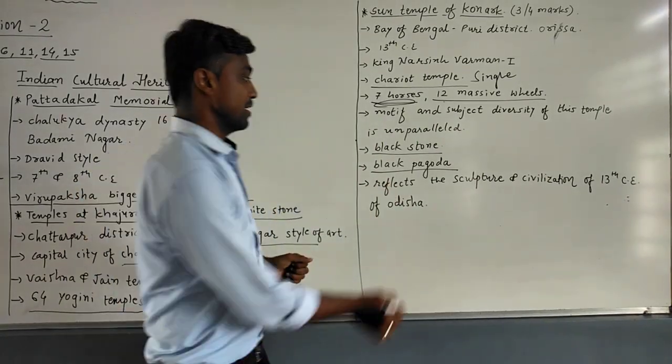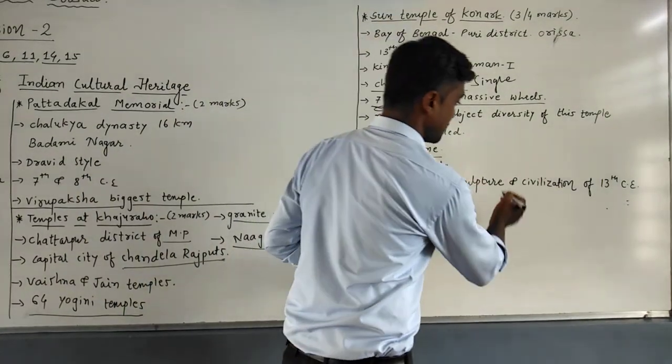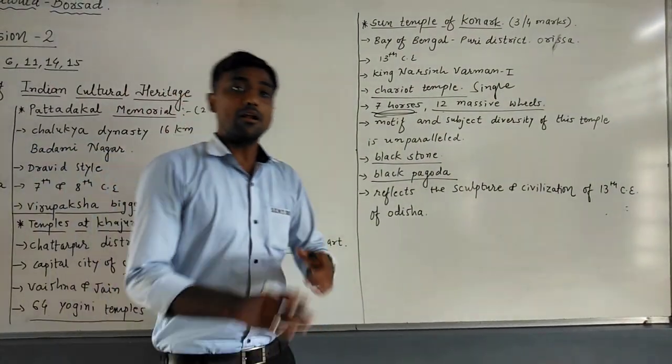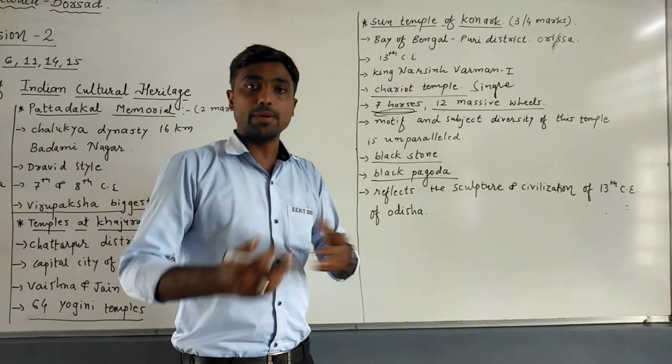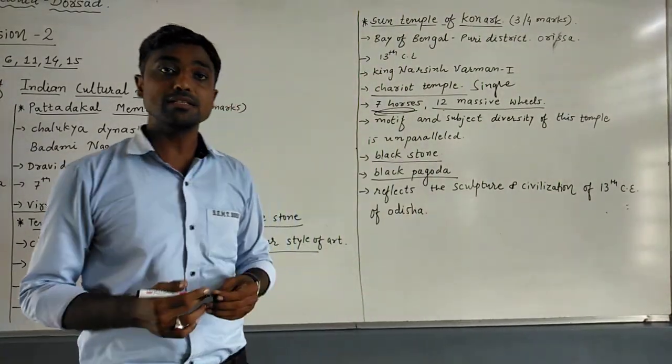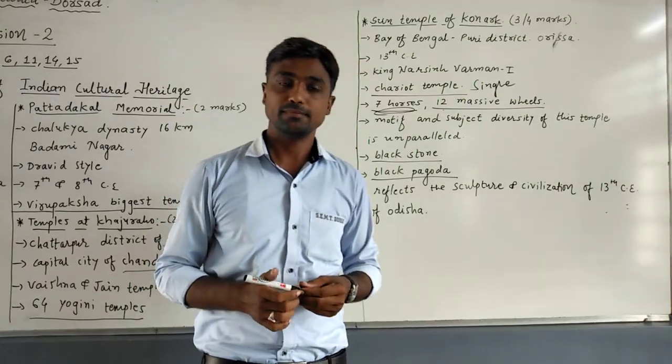The next point is that the reflection of the sculpture and civilization of 13th century Odisha is unparalleled. No one can compare with it. So it may ask for 3 marks or 4 marks. That is the Sun Temple of Konark.